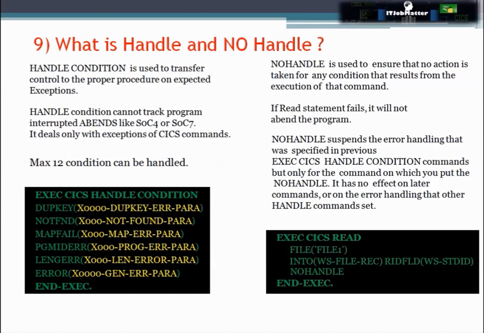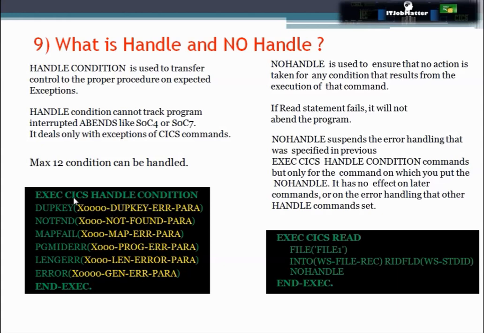In this question they are asking what is handle and what is no handle in CICS. So friend, handle condition is used to transfer control to a proper procedure or para on expected exceptions, whereas no handle is used to ensure that no action is taken for any condition that results from the execution of that particular command. And here is the syntax which I have given here.